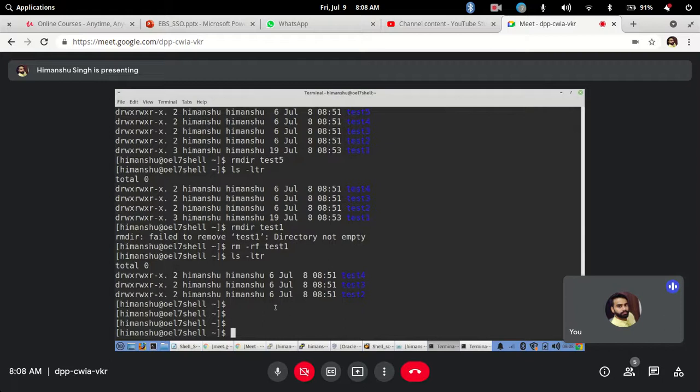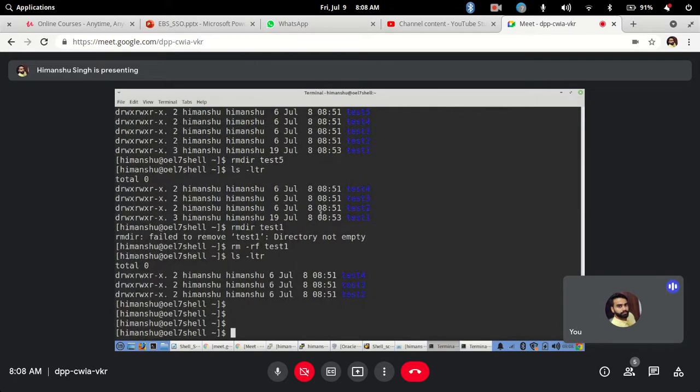Okay, recording started. So now what we have seen yesterday, we have seen various commands. Now whatever commands we are running, where are we running? We are running in this shell, right? This is the shell where we are running the commands. Now how to identify which shell you are using?